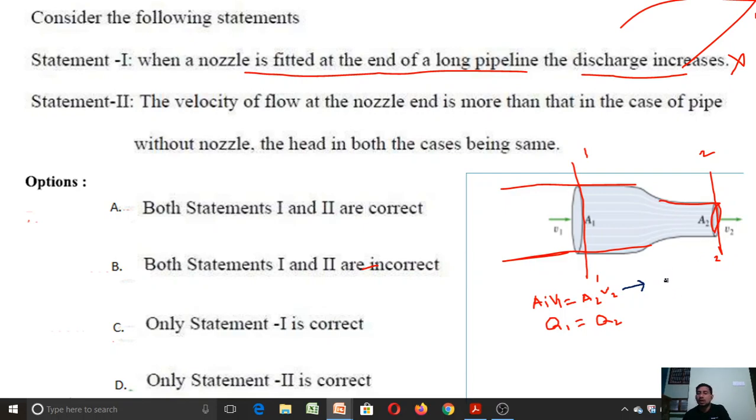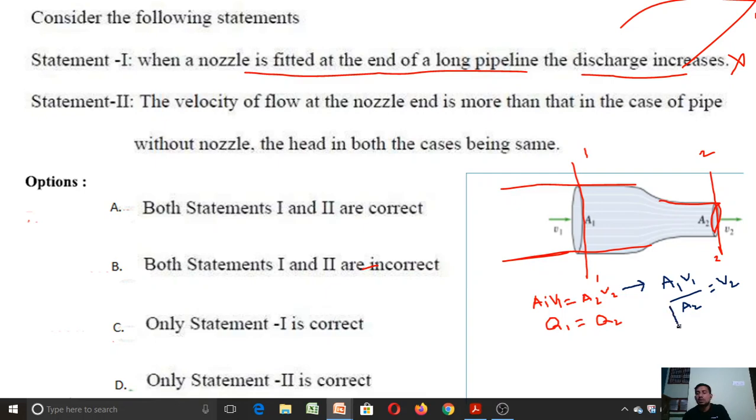From this I can write A1 V1 by A2 is equal to V2. A1 V1 by A2 equal to V2. From this, if you observe, there is an inversely proportional relationship between velocity and area of cross section at section 2.